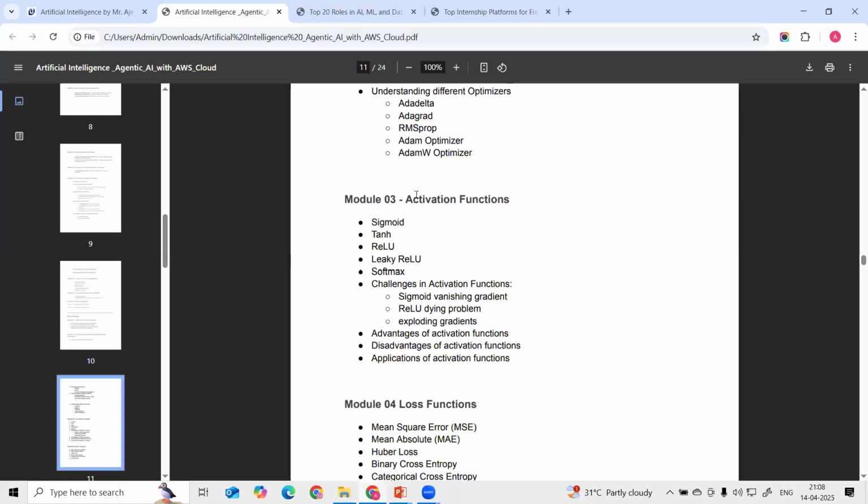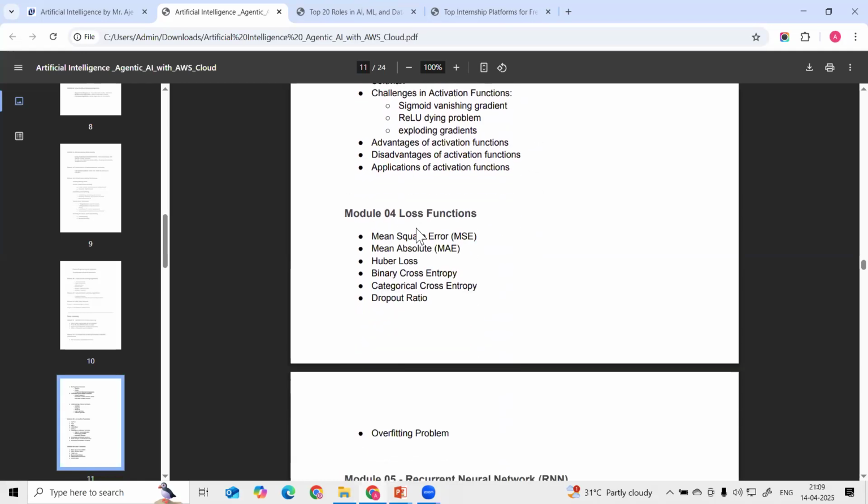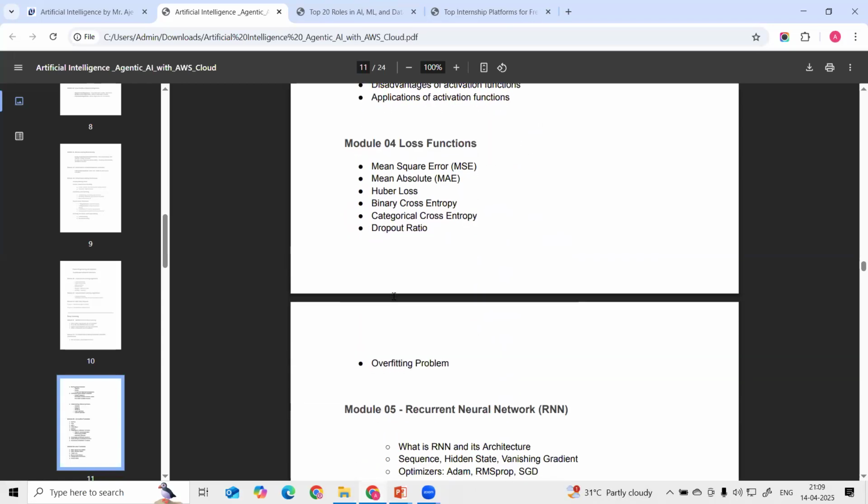And then we are going to learn the different activation functions: sigmoid, tanh, ReLU, Leaky ReLU, softmax. And what the challenges, advantages and disadvantages are, and the applications where we can utilize each activation function. Then we are also going to see the loss functions, like mean squared error, mean absolute error, Huber loss, binary cross entropy. Dropout and overfitting, we are seeing all these key concepts.